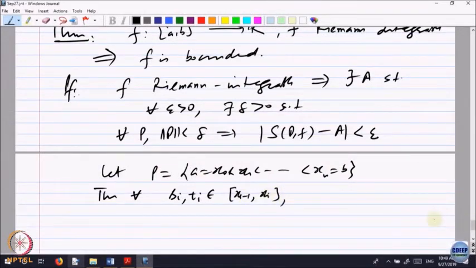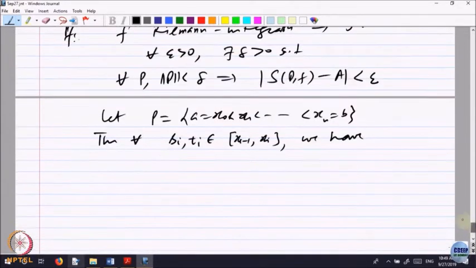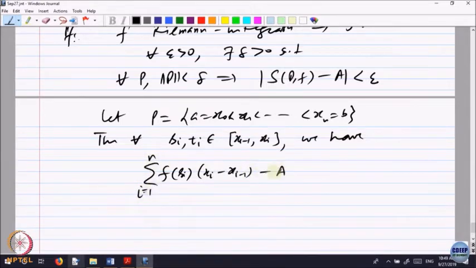Then for every such choice we have the corresponding sum, sigma i equal to 1 to n of f of si times (x_i minus x_{i-1}), minus A, less than epsilon.